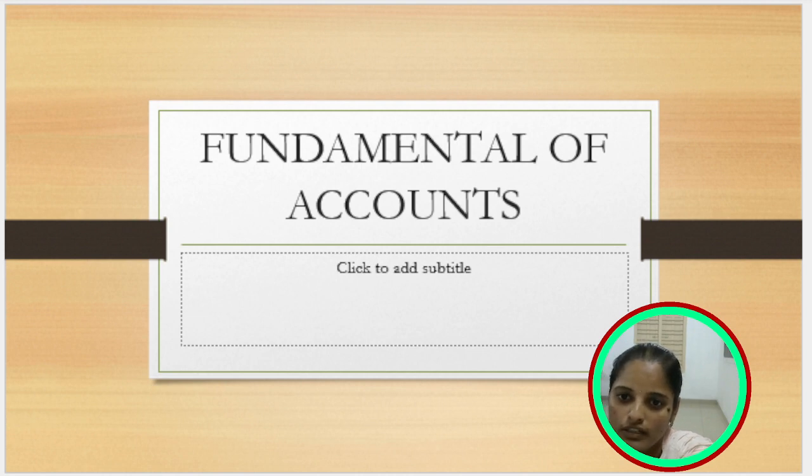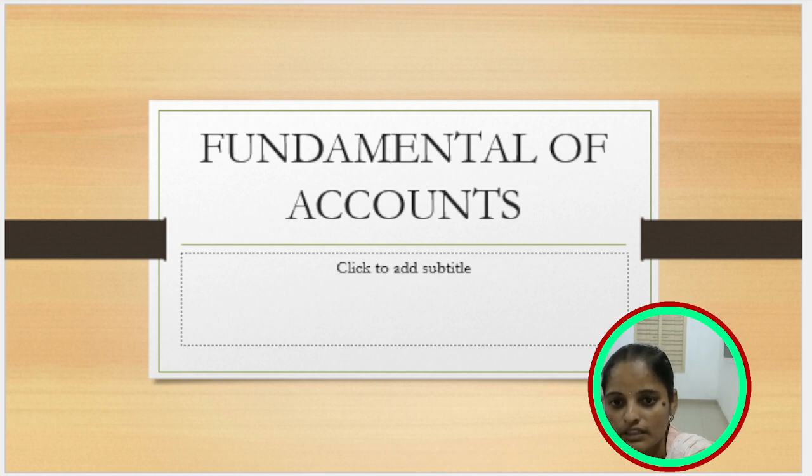After that, the real account. The real account also has two aspects. The first one is debit and the second one is credit. The debit is what comes in, credit is what goes out. It totally deals with assets, goods and the like.